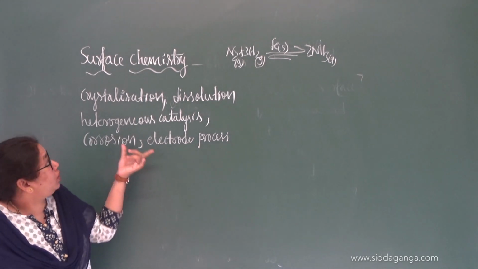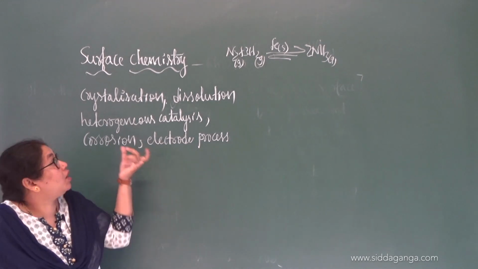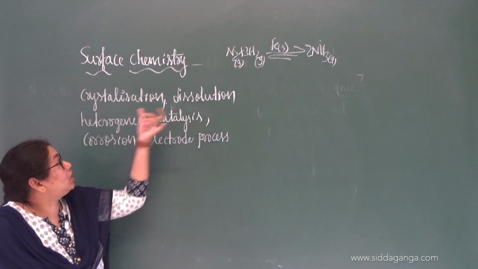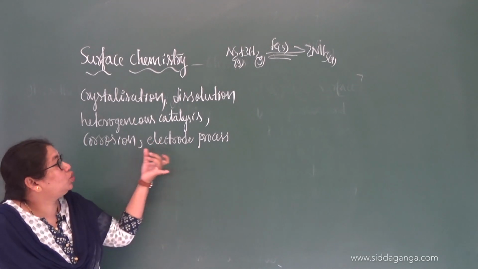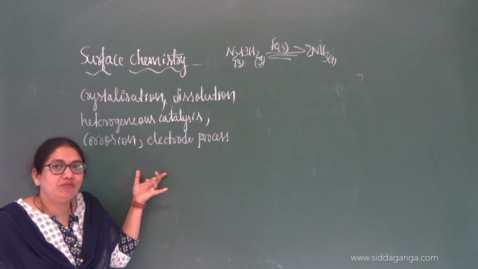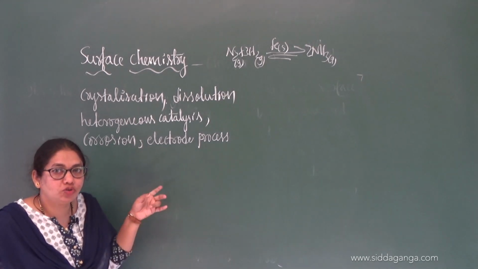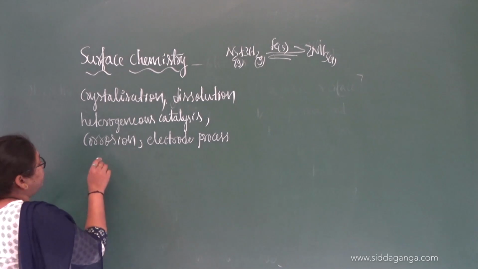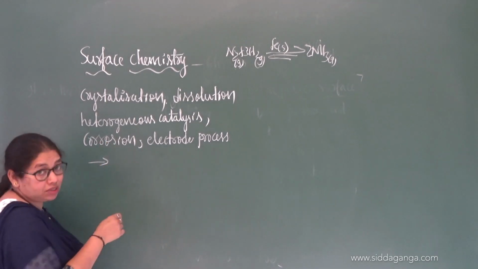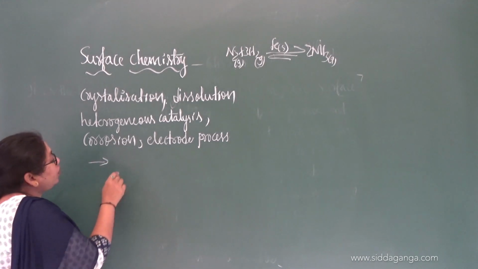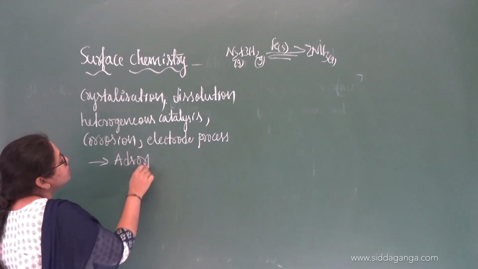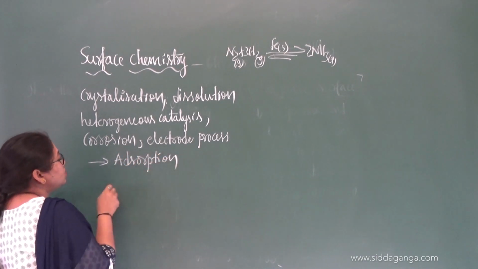So you have to note these down. These are all examples of surface phenomenon. It has been clearly given in the textbook: crystallization, dissolution, heterogeneous catalysis, corrosion and electrode process, etc. I hope you understood up to this. Next, this chapter being the introduction to surface chemistry, we are going to discuss phenomena like the new concept, adsorption.